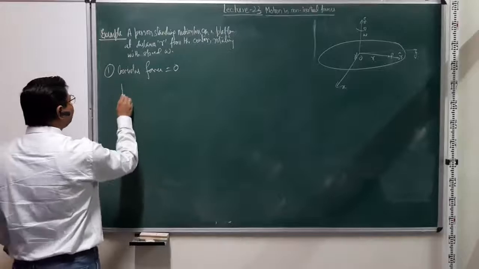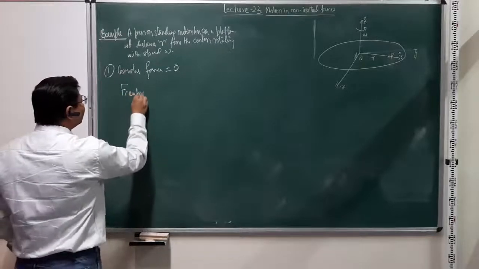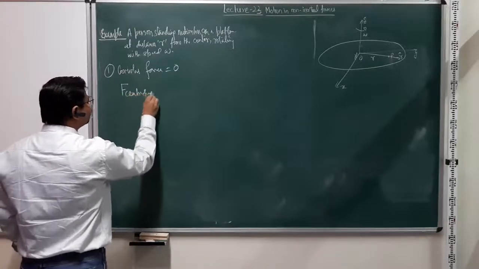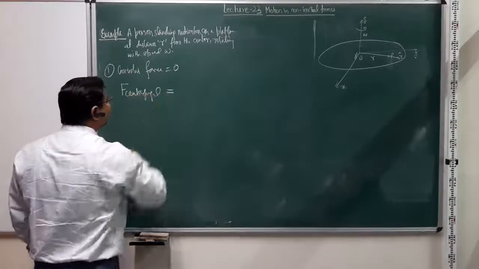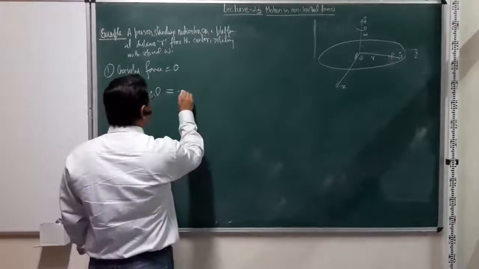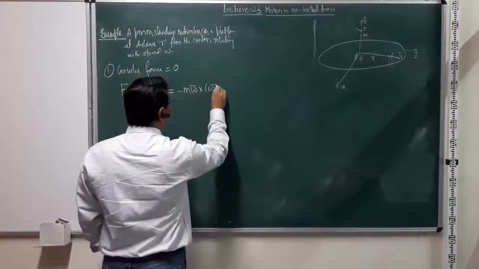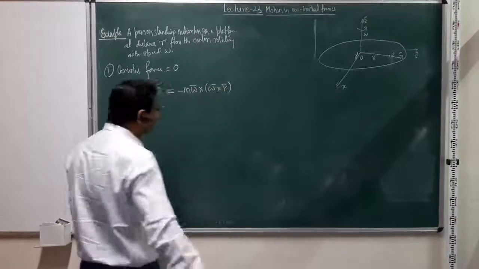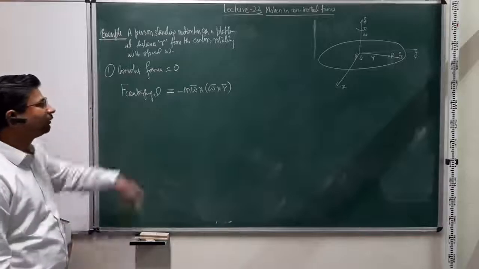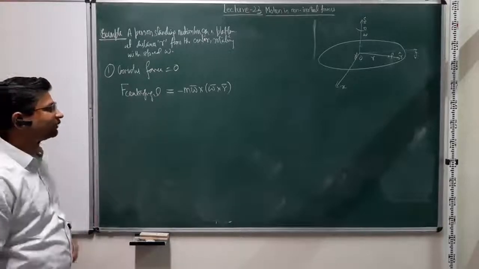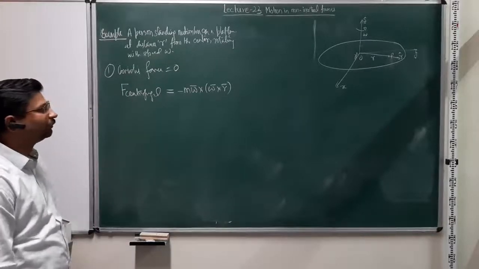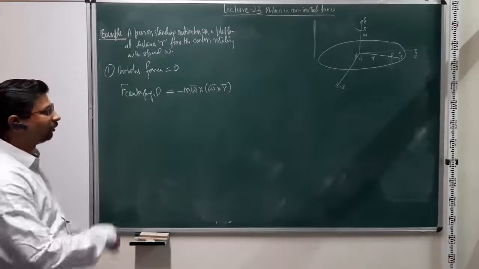There will be centrifugal force in the rotating frame, and this is equal to minus m omega cross omega cross r. Of course, we know what centrifugal force is, but looking at this problem, we can get the same value back from first principles.